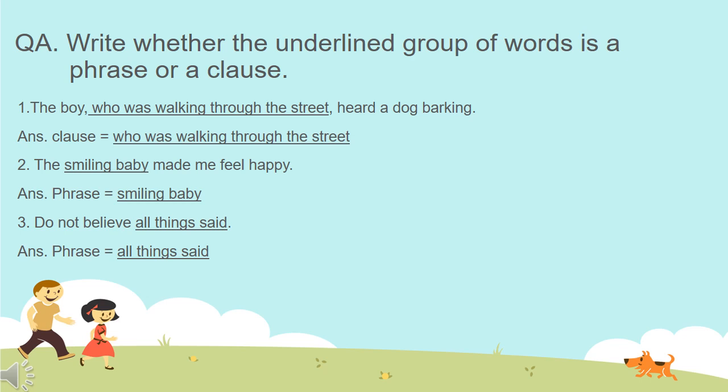Now sentence number 3: Do not believe all things said. Here the underlined words are "all things said". So this will be phrase. Why is it phrase? Because these are a group of words with incomplete sense and these words do not have any subject or predicate. So "all things said" is phrase, right?